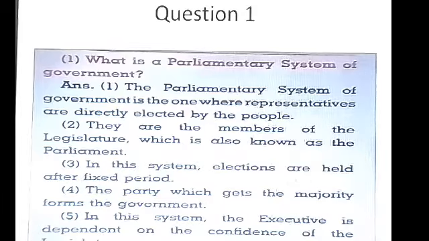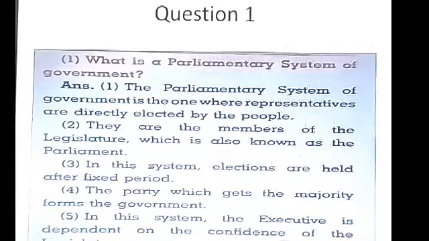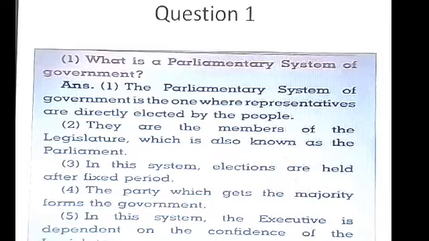The party which gets the majority forms the government, and in this system the executive is dependent on the confidence of the legislature. See here, people elect their representatives, they work in a parliament, means that is legislature, their tenure is fixed, and the party which gets majority forms the government, and the executive depends on the confidence of the legislature.